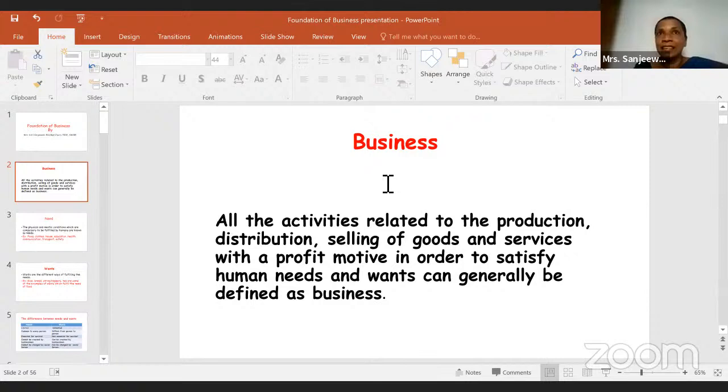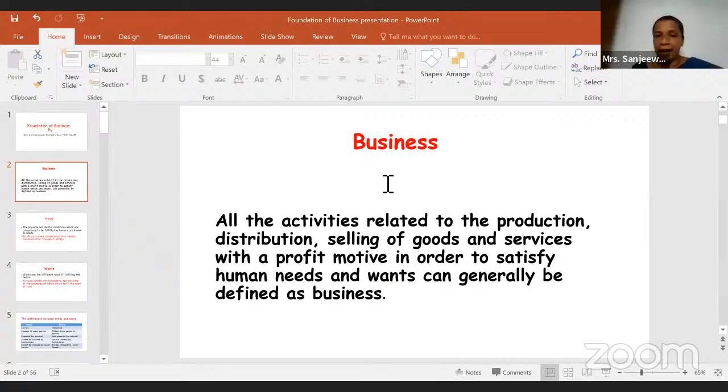Business can be all the activities related to production, distribution, selling of goods and services with a profit motive, right? Sometimes there are non-profitable organizations as well. You can't say all businesses are profit motive, but when we are defining business here, you need to define it in this manner, right?